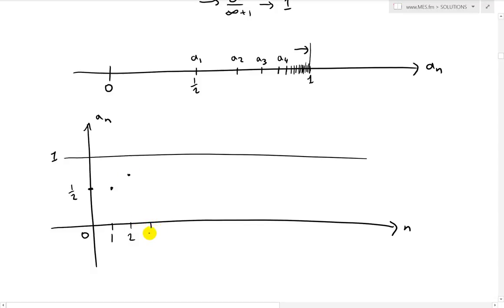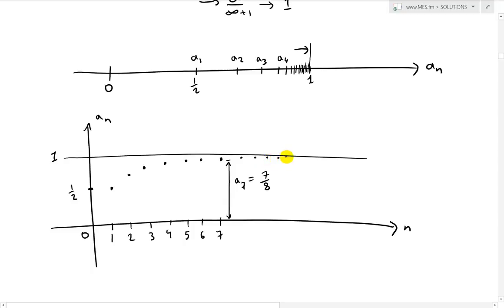Then we have 3, 4, 5, 6, 7, and then it keeps going on. There's the 3rd, the 4th, the 5th, the 6th, the 7th, and at 7, this height is going to be a7, which equals 7/8. So just 1 more than the numerator, 7/8, and it keeps getting closer and closer.